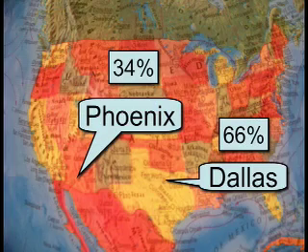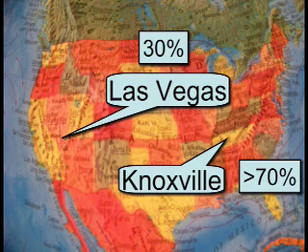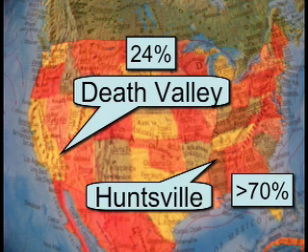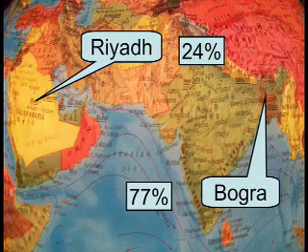For the third part of this experiment, I selected 4 sets of cities with the following criteria: a pronounced difference in their humidity levels. They both needed to be about the same distance from the equator so that they both receive roughly the same amount of sunlight each day throughout the year. And they both needed to be far enough inland to not be affected by sea breezes.